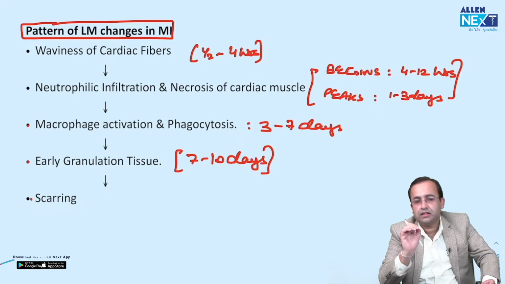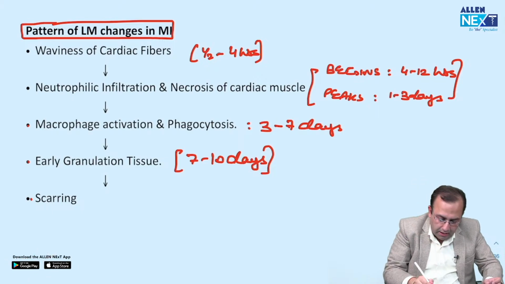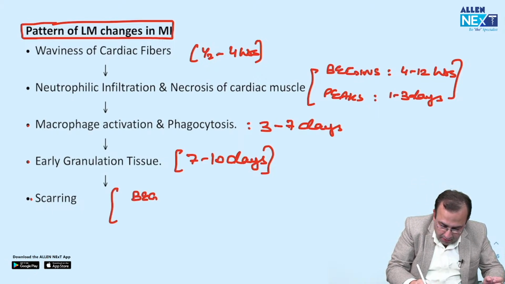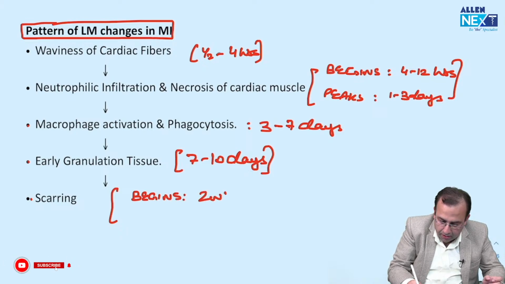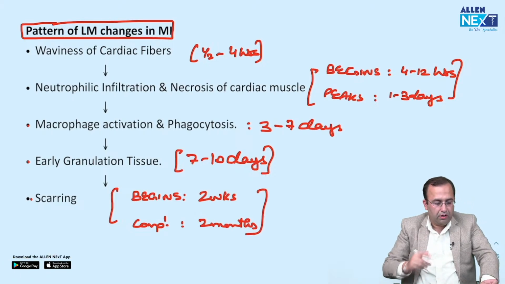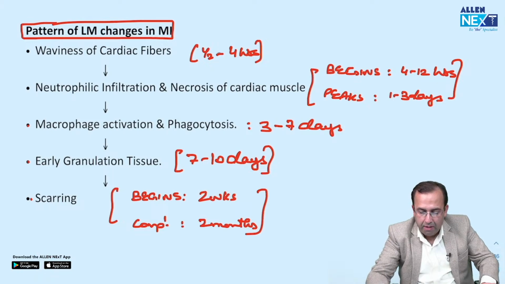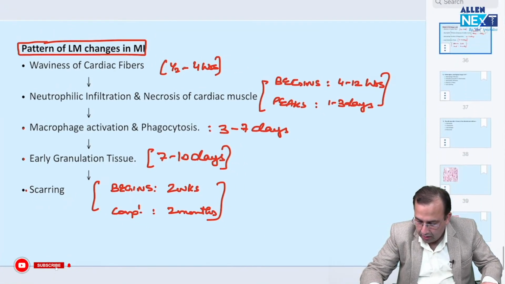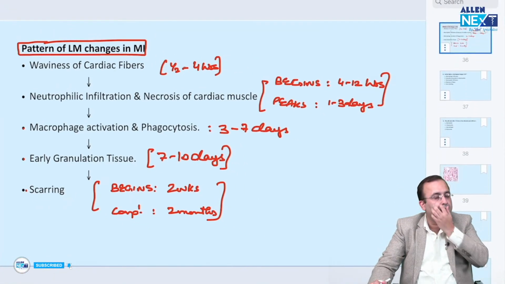And lastly is scarring. It begins at 2 weeks but is completed by 2 months. This is the time period of changes of MI. This is myocardial infarction.